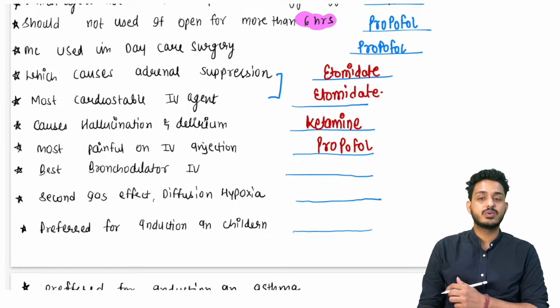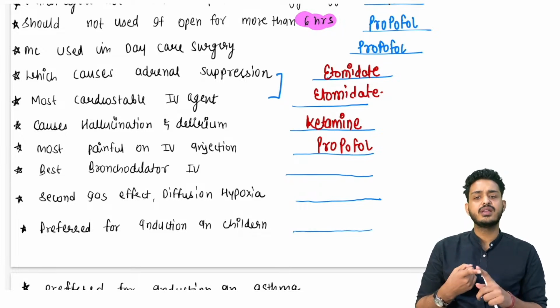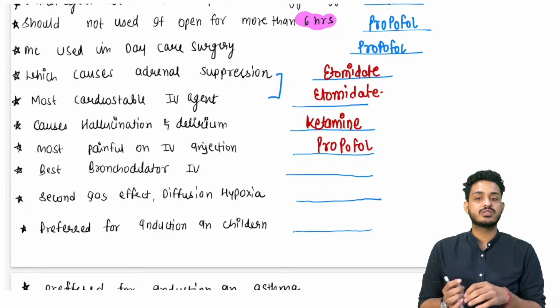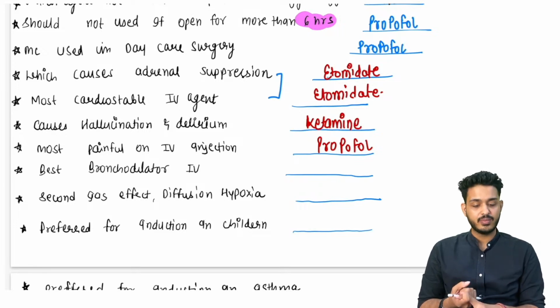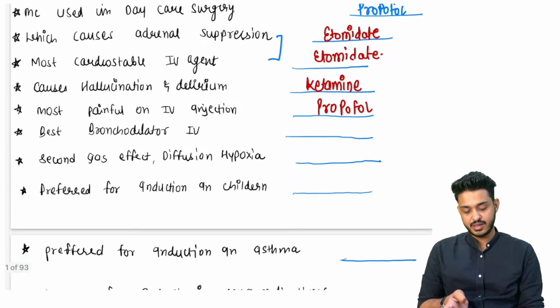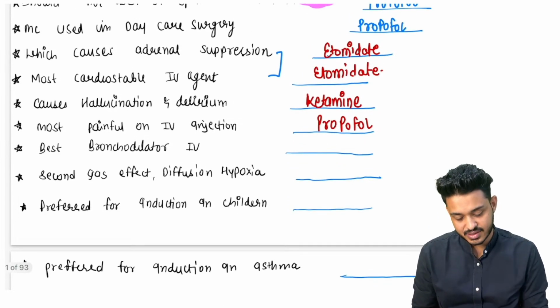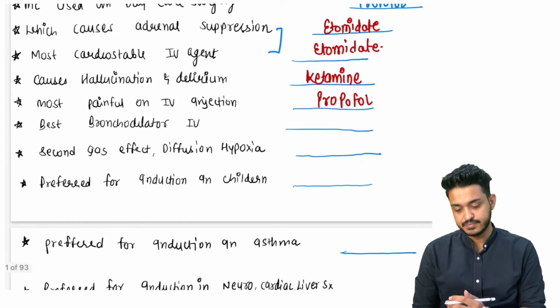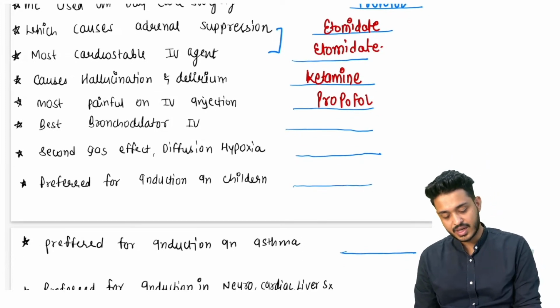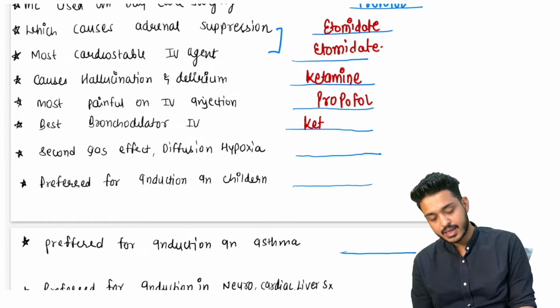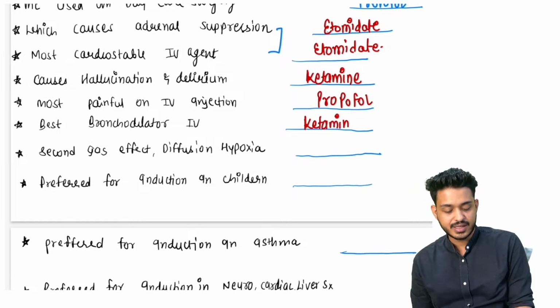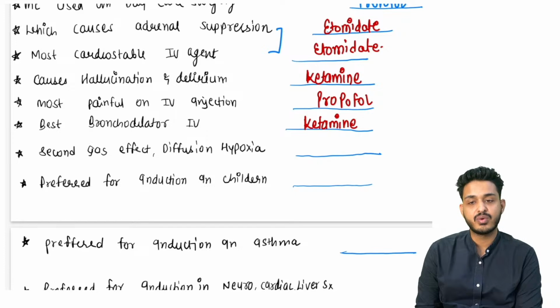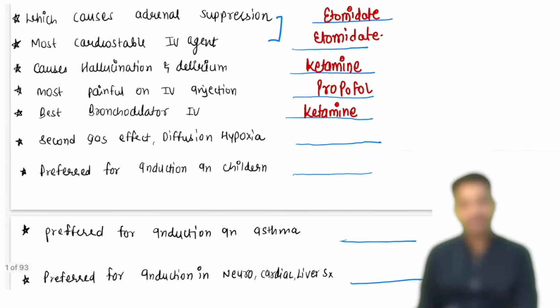बेस्ट IV ब्रोंकोडाइलेटर, IV एजेंट्स में चार ही पढ़े थे, उनमें से भी बेस्ट ब्रोंकोडाइलेटर कौन सा था? Propofol, etomidate, thiopentone, and last we are having ketamine, right? So that is going to be nothing but your ketamine. Ketamine is the best bronchodilator. Second gas effect or diffusion hypoxia, we are going to see it with nitrous oxide.